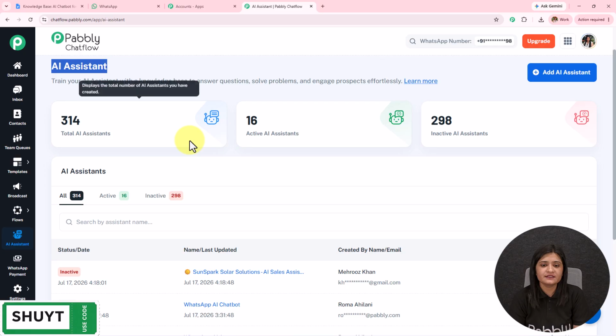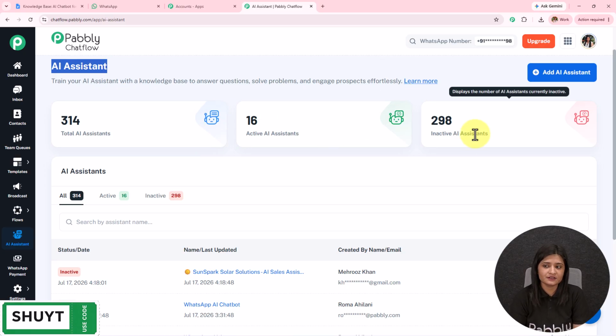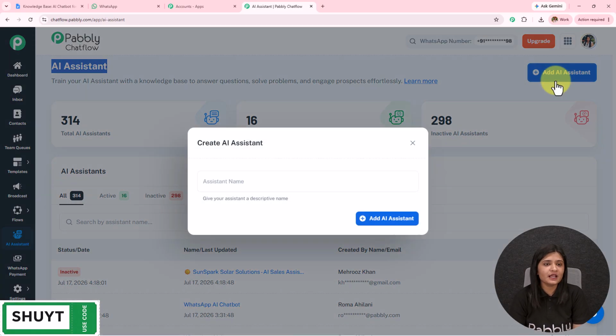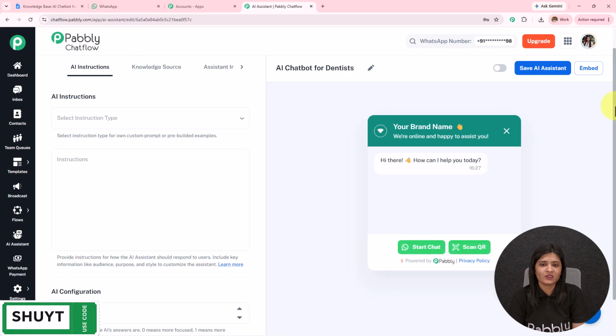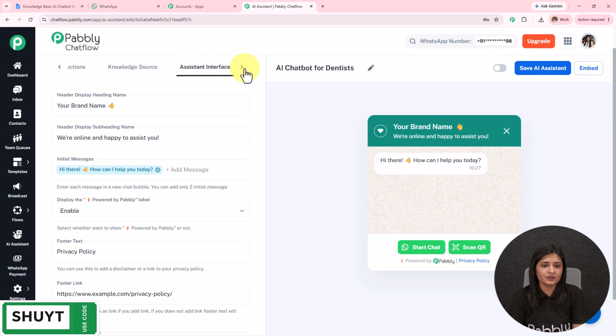We can see the total AI assistant, active AI assistant, and the inactive AI assistant. To create a new AI assistant, I simply have to click on this Add AI assistant. I'll name it AI chatbot for dentist, and then simply click on this Add AI assistant. Here I've landed on this page. On the top, you can see all these options.